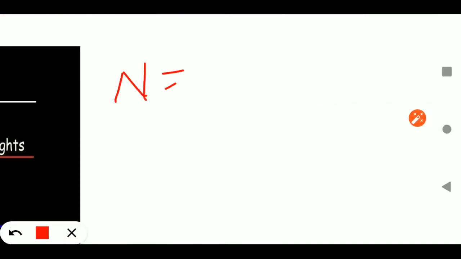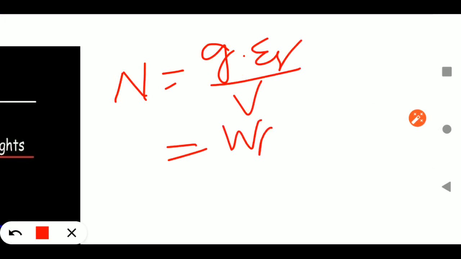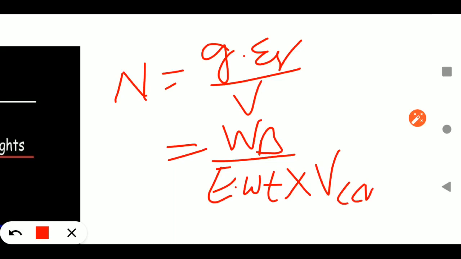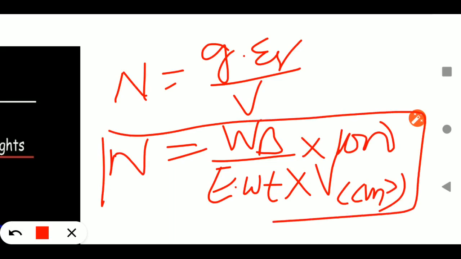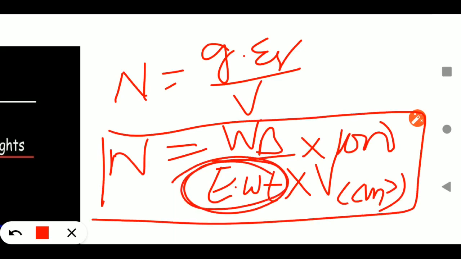Normality is equal to gram equivalent upon volume. Gram equivalent is the given amount upon, not molecular weight, but here you will take equivalent weight, into volume. Again you will take volume in centimeter cube, into 1000. So normality differs from molarity by this term only. Here we took molecular weight, and in normality we took equivalent weight.